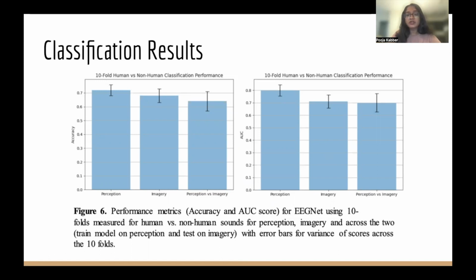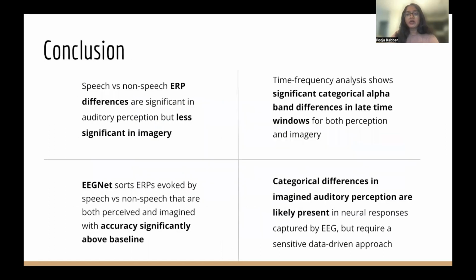For perception versus imagery, we train on perception and test on imagery. And here we see above baseline performance, indicating that there are shared neural correlates for speech and non-speech processing between perception and imagery. Although our ERP and time frequency results show less significant categorical differences for imagined sounds, our above baseline performance for machine learning models show that a data-driven approach is necessary to capture the fine detail in imagined sounds.